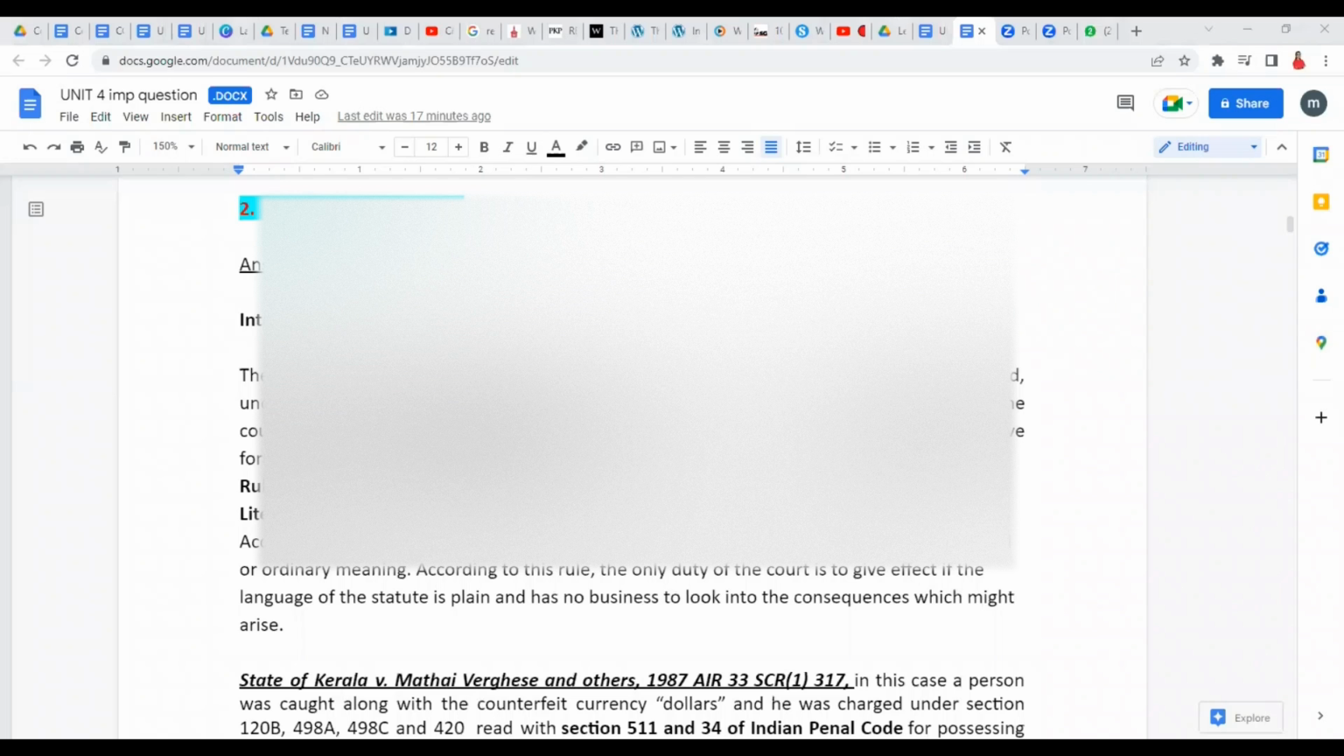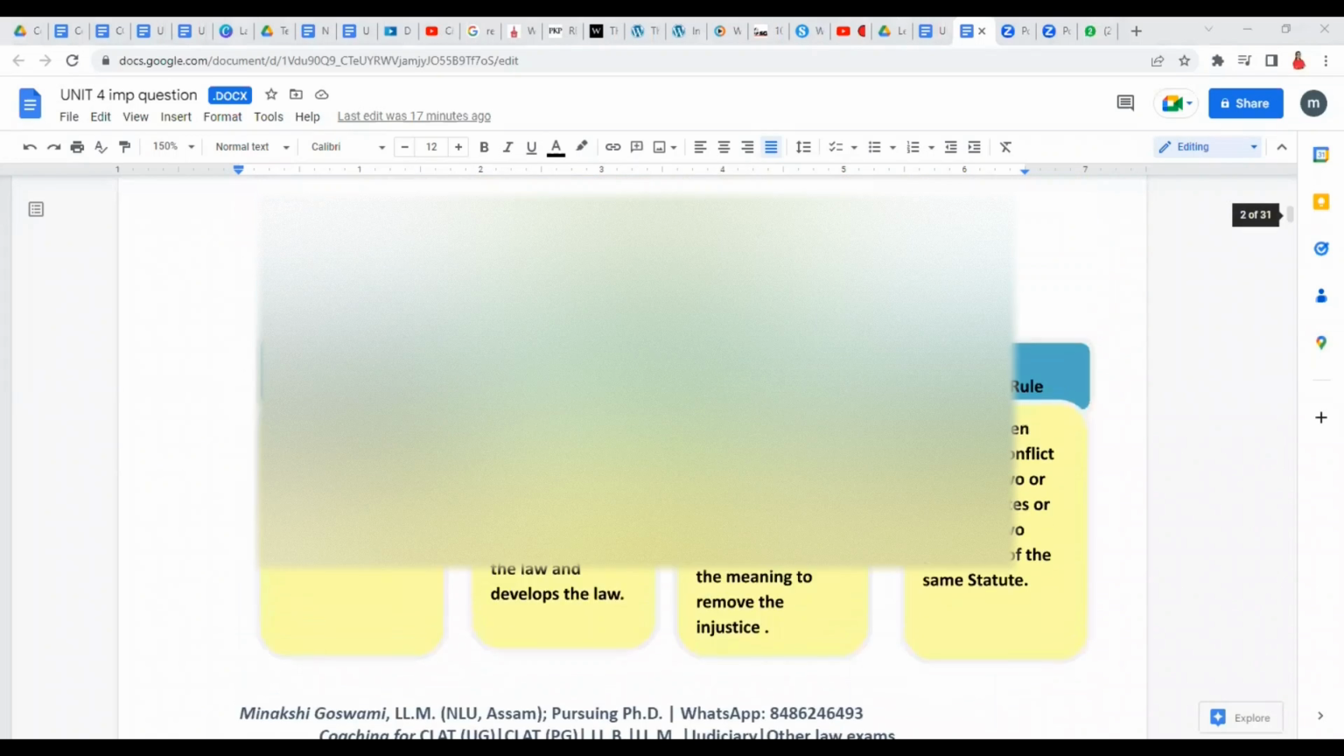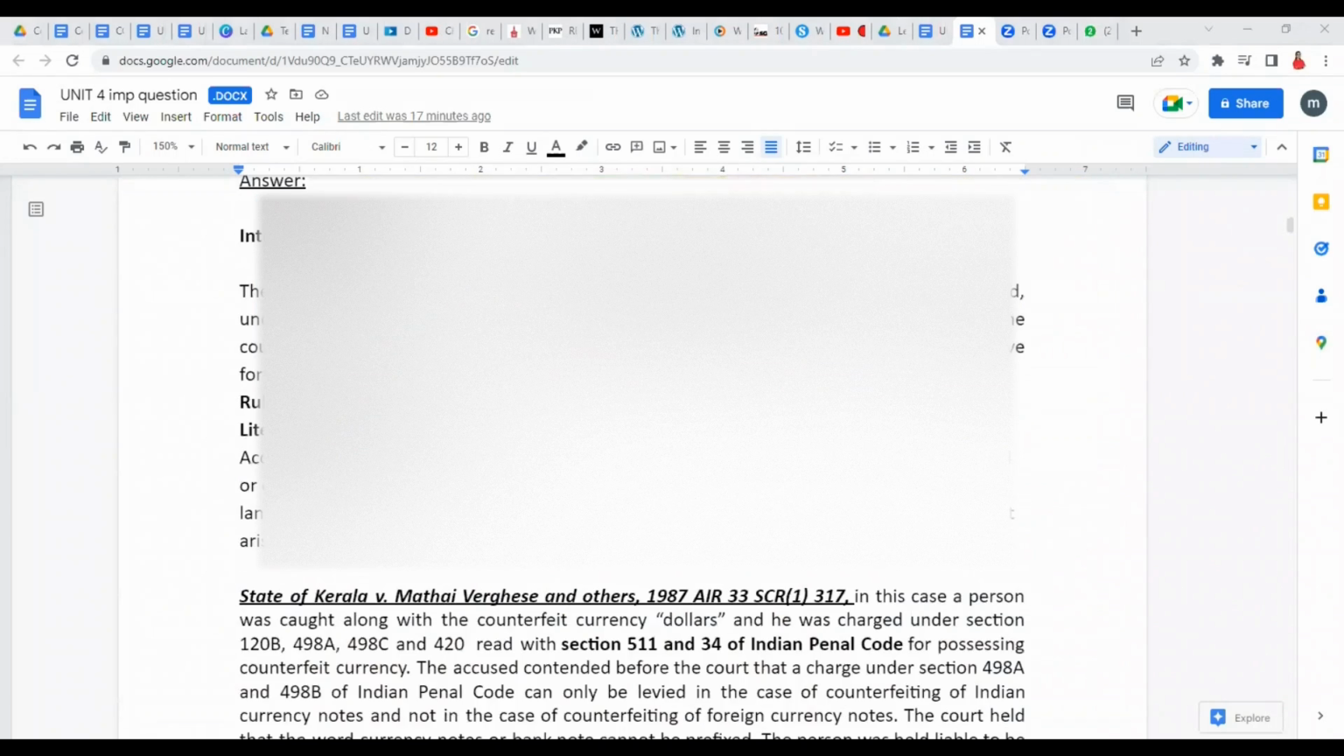So we have this question, rules of interpretation. Okay, so what is interpretation? Understanding the meaning of a certain statute or a given provision. And then there are different rules which are applied in order to understand the provisions. There are 4 different rules that we get to see.